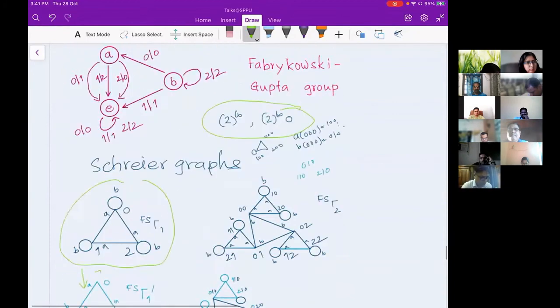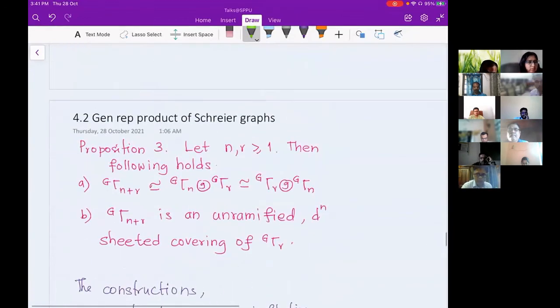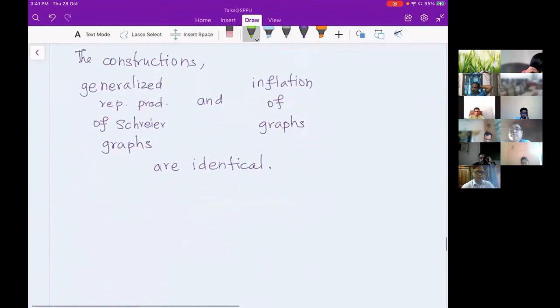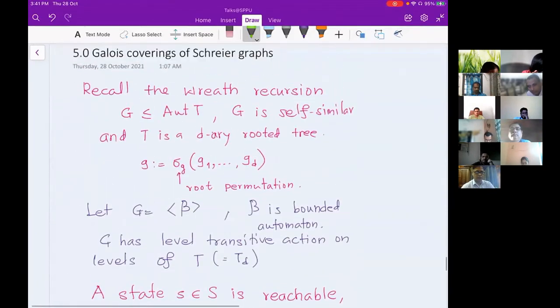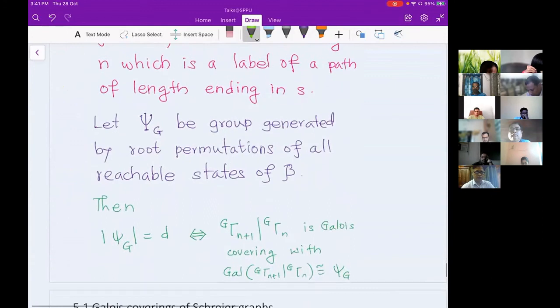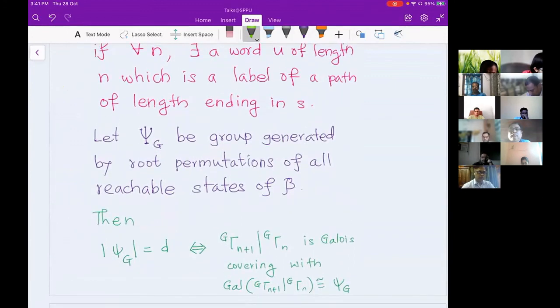And then the question is, so this is okay that generalized replacement holds, we can extend it to any Schreier graph of a group generated by bounded automata, and we could see that we are getting a next level Schreier graph. That is okay. But what happens with the immediate coverings, are they Galois? That is the question, and that is one of the important theorems of my thesis. And recently, I'm trying to prove its converse also. So in my opinion, it's an if and only if statement.